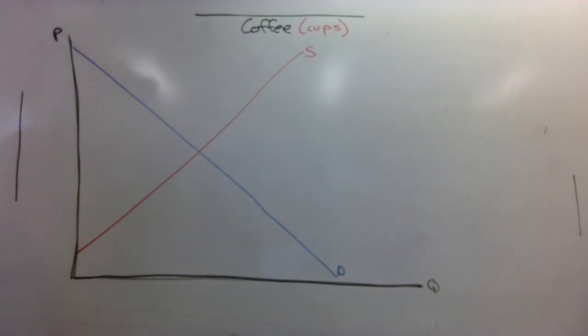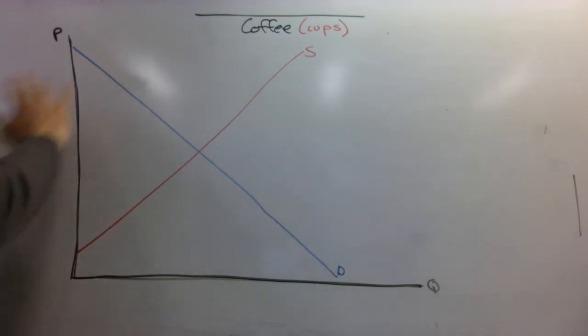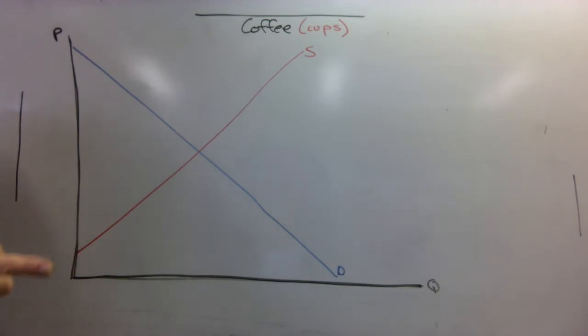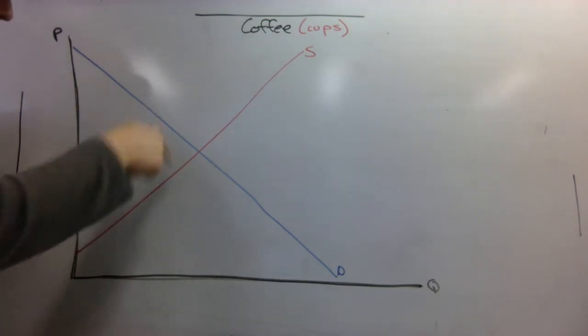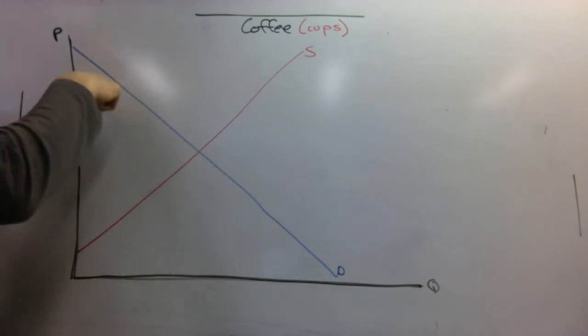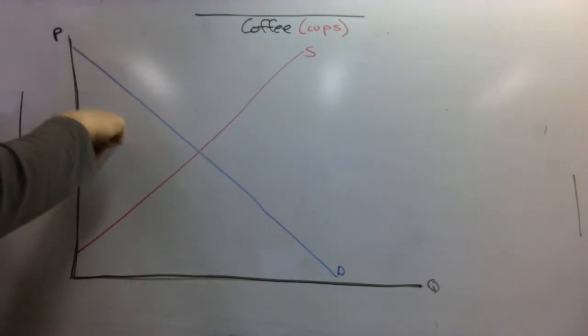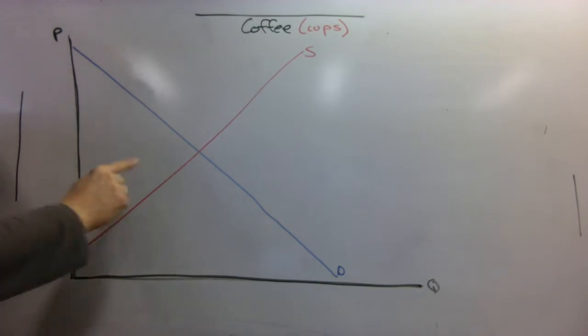So here we're back again in our market for coffee, not coffee cups, but cups of hot coffee. Starbucks, Peet's, whatever you want to say. And we're trying to look now at what happens when we bring a supply curve and a demand curve together. Because now we have all of the actors in the market, all of the rational actors: suppliers who are willing to sell particular quantities at particular prices, and demanders who are willing to buy particular quantities at particular prices.